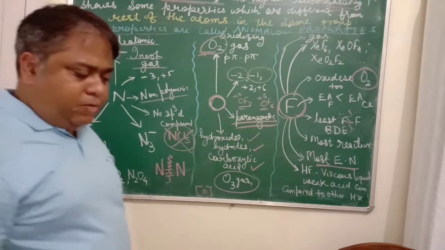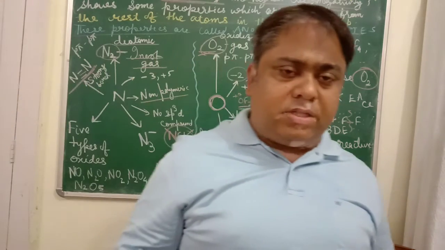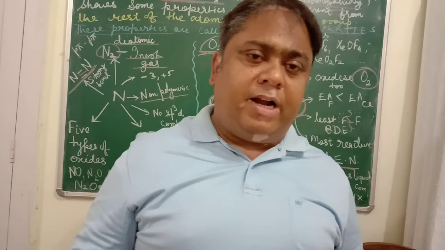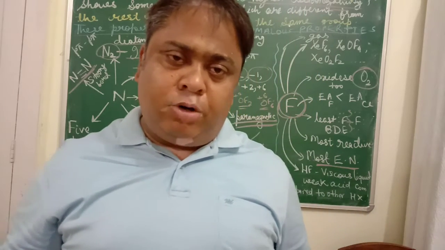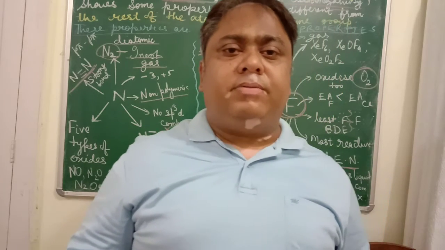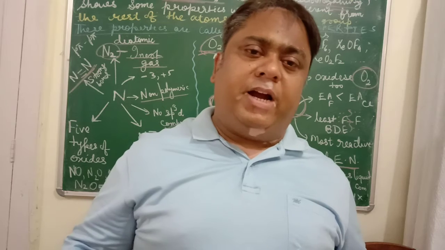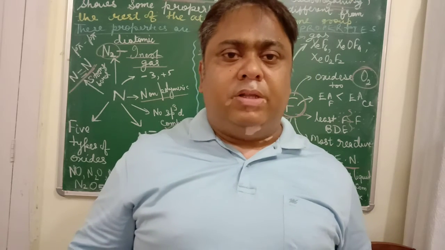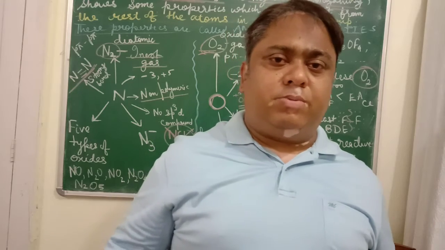Similarly, all the first atoms of the same group will have some properties different from the rest of the atoms in the same group because of their very small size and very high electronegativity as compared to other atoms of the same group. These properties are called anomalous properties.